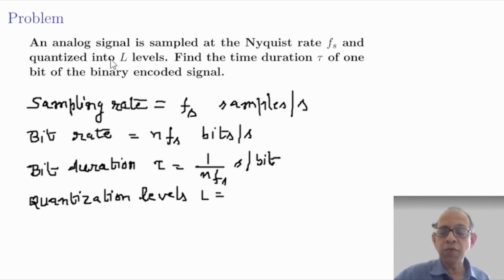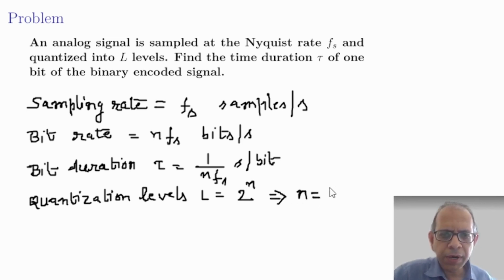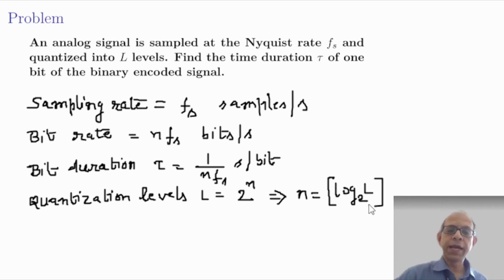Now the number of quantization levels L is given by 2 to the power n, the number of bits used to represent a sample. So 2 to the power n, that gives n equal to log L base 2, and this quantity must be an integer because the number of bits must be an integer.